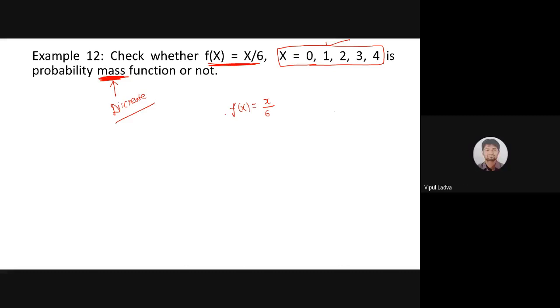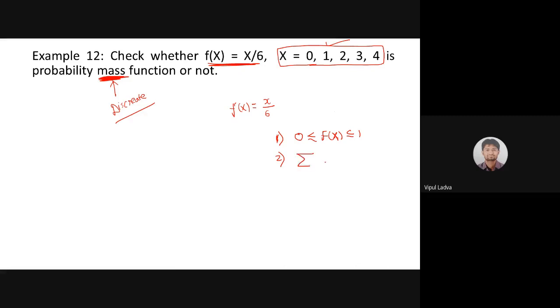Rishabh, let's try to identify whether this function is going to act as a probability mass function or not. As I discussed in the previous slide, if we wish to check whether the provided function is a probability mass function, we need to go for two properties. What was the first one? 0 is less than or equal to f of x is less than or equal to 1. Each and every probability must lie between 0 and 1.